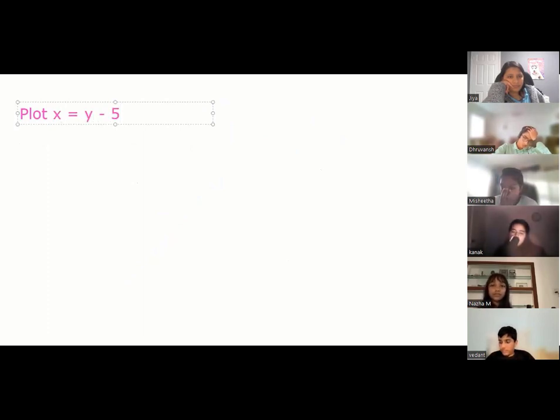Perfect. Let's try one more, everyone. I'll ask you guys, plot x equal to y minus 5. Now, first we'll make the table and then we plot, okay? So everybody will help me with one value each.